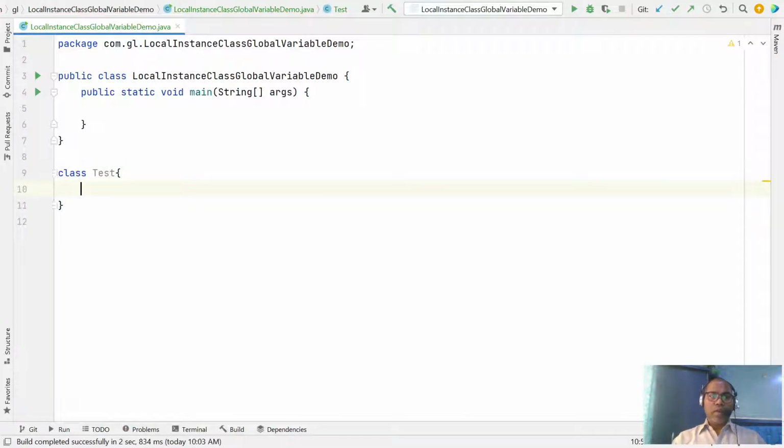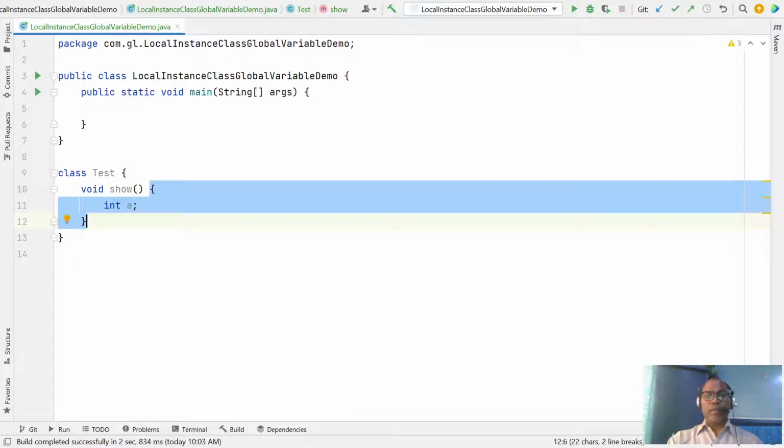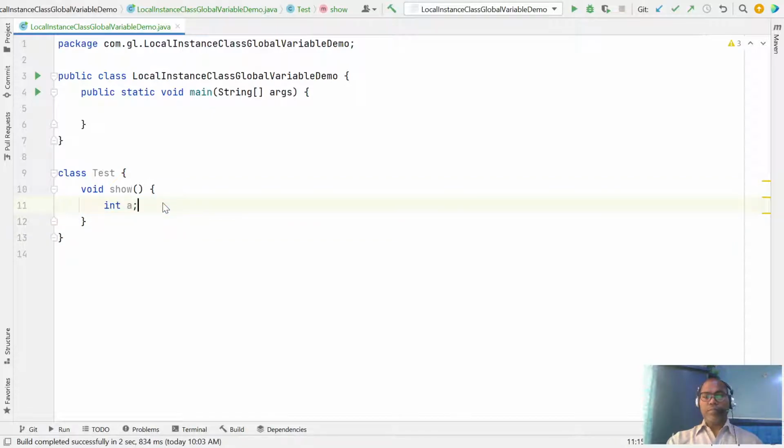In the Test class, you write a method like void show. Inside the method, whatever variable you declare here, let's say we declare int a, this is your local variable. You are declaring a variable inside a block or a method. This is a local variable.